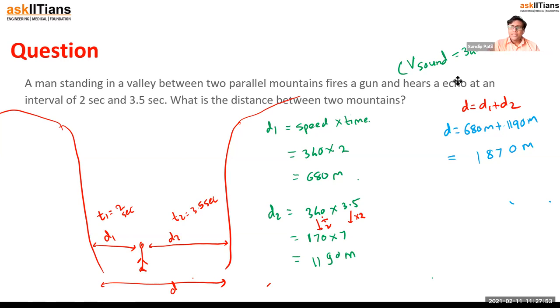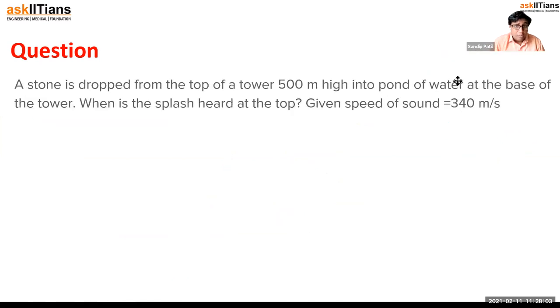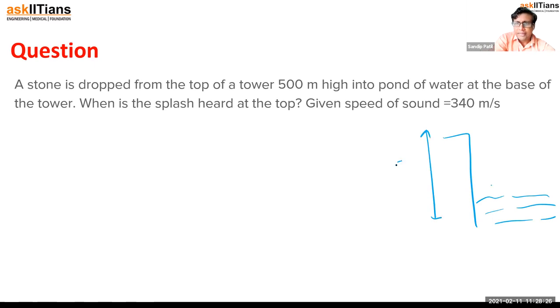So this is also one of the important questions. Check this one. You have to solve more questions of this type. Then there is one more question. We have actually solved this type of question in the previous session, so I'm going to give it to you as homework. What is the question? A stone is dropped from a tower 500 meter high into a pond of water at the base of the tower. Consider this is the water, and from the top of the tower, which is 500 meter high, the stone is dropped like this.